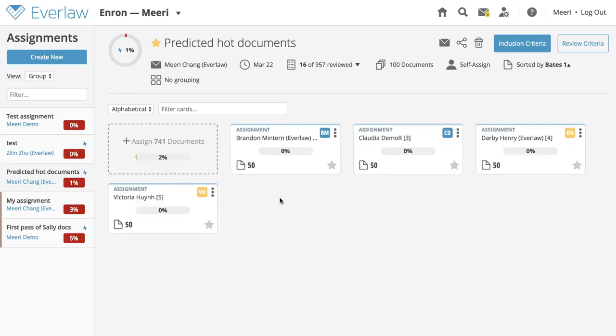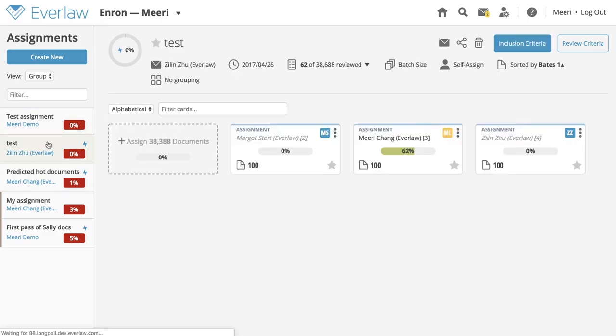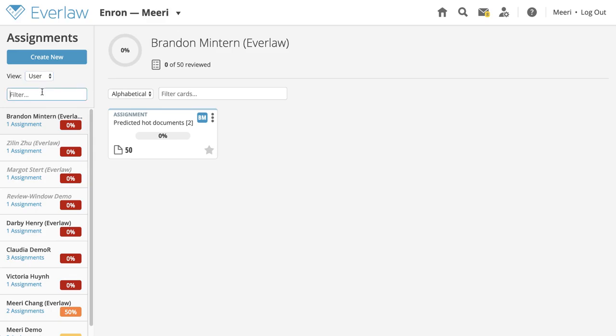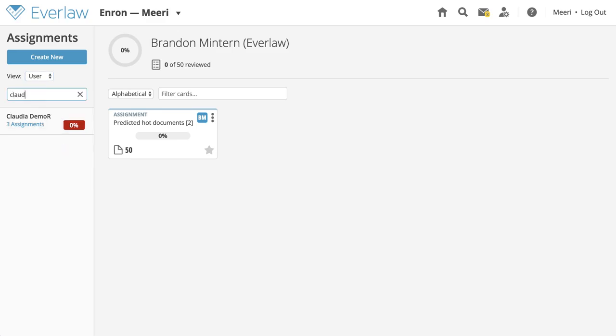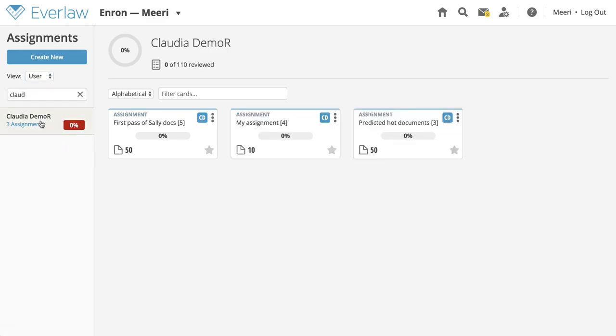Using the left-hand panel, you can navigate to the dashboard view for all assignments you have the proper permissions for. Alternatively, you can also see this information broken down by user instead of assignment group. You can also use the input box in the left panel to filter the list of assignment groups or users.